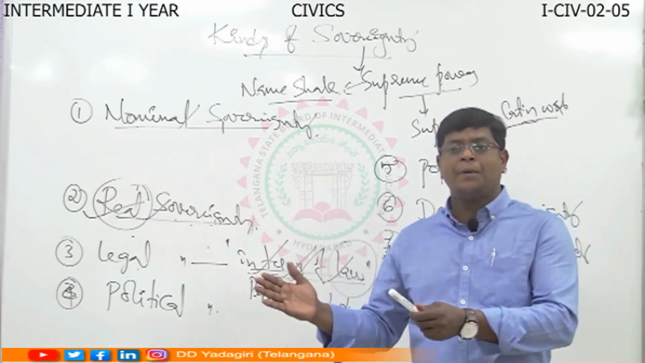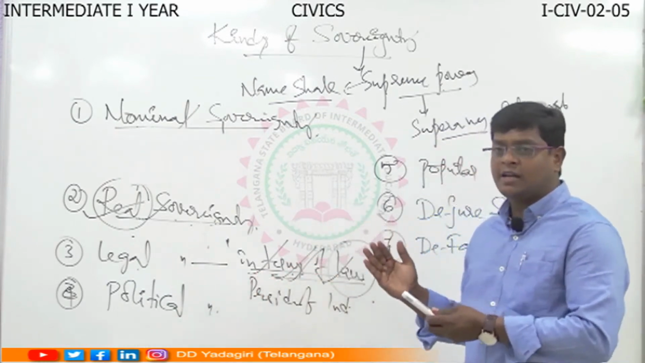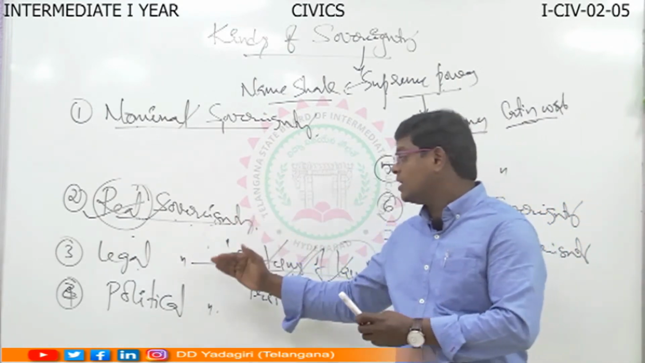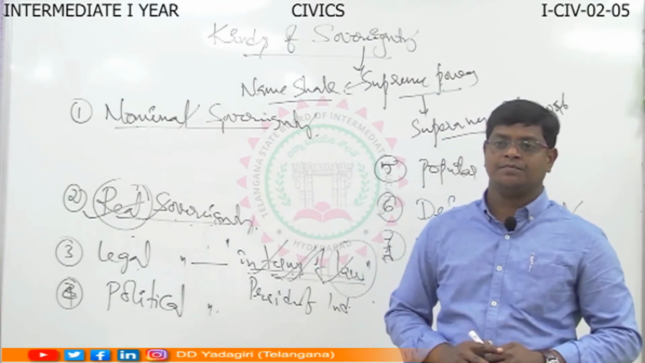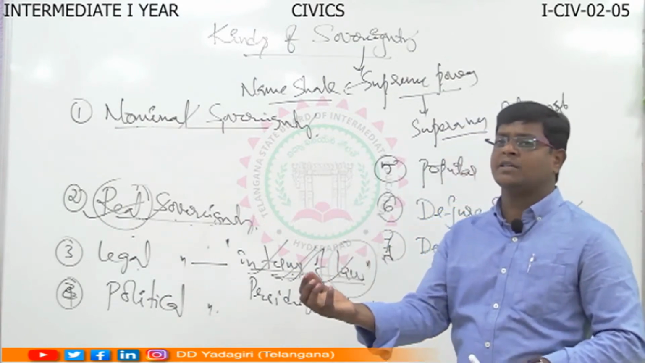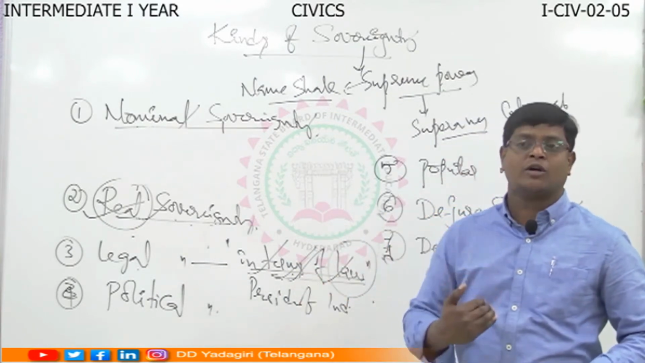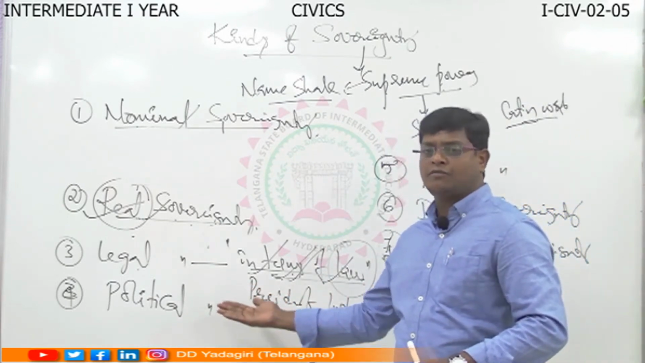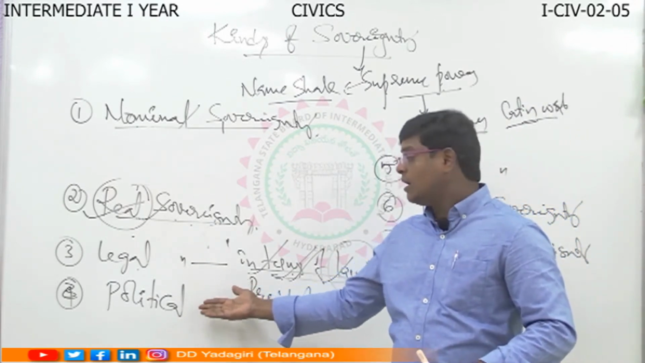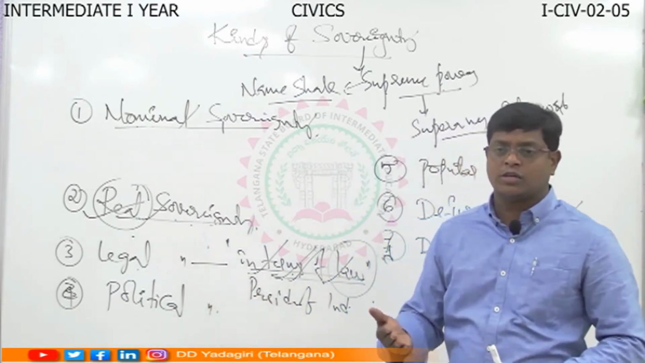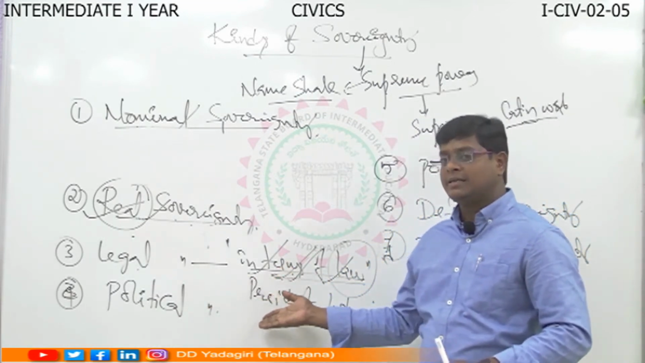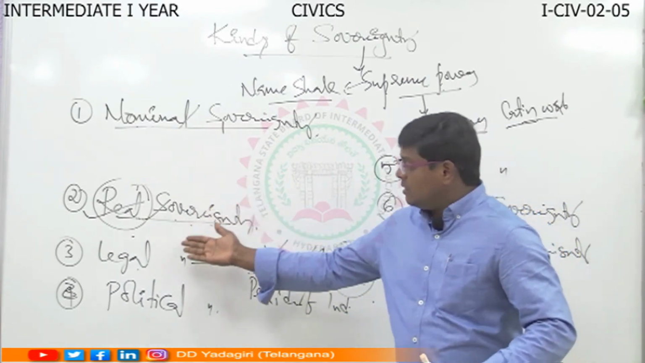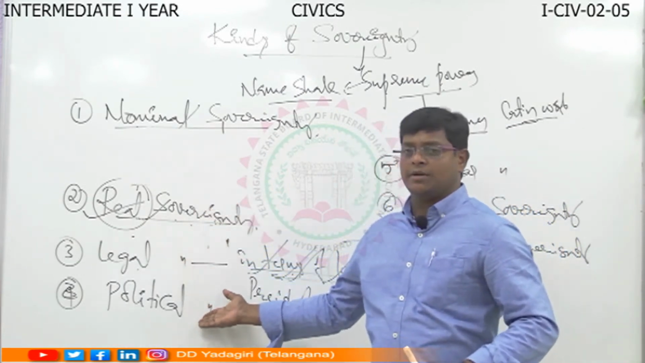Sometimes public opinion is considered the political sovereign. Sometimes the representatives of the people are considered the political sovereign. So ultimately, who is the source of the political sovereign? The people, in a democracy. Public opinion is the source of political sovereignty, and the people are the source of political sovereignty in a democracy. Understood? So these are legal sovereignty and political sovereignty.